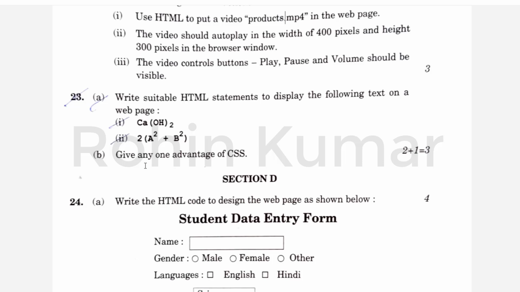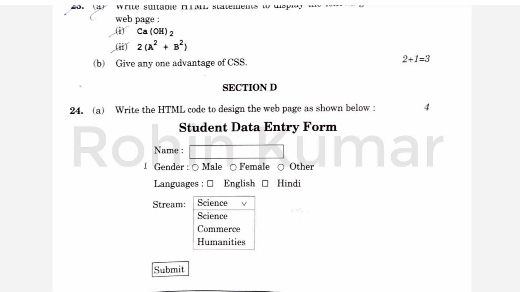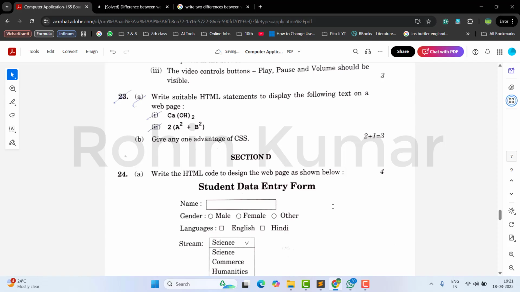Give any one advantage of CSS. So friends, as all of you know, CSS separates the designing part from the structural part. So CSS provides separation of designing from the HTML page. So this is the main advantage of CSS.